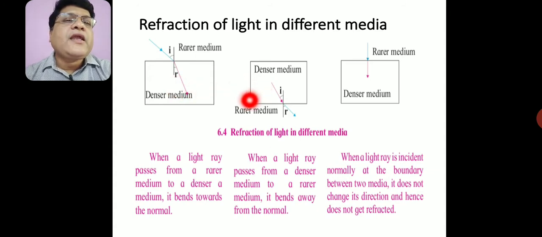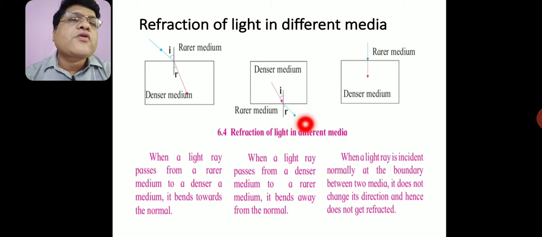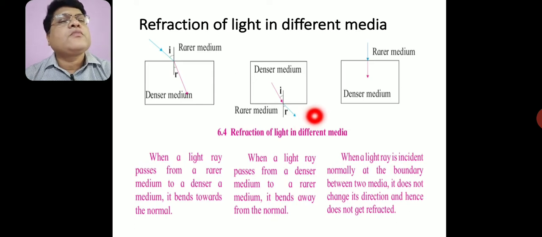In this second case, when the light ray enters from glass to air, that means from a denser medium to a rarer medium, it goes away from the normal. Here the magnitude of the incident angle is less than the magnitude of the refracted angle, that is, the emergent angle.